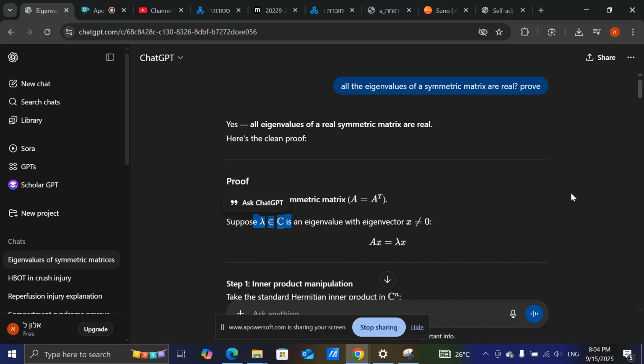Okay, so we'll take an eigenvalue and an eigenvector. Remember that an eigenvector is always non-zero. We will call the eigenvector x, and we know per definition of eigenvalue and eigenvector of a matrix that Ax equals lambda x.